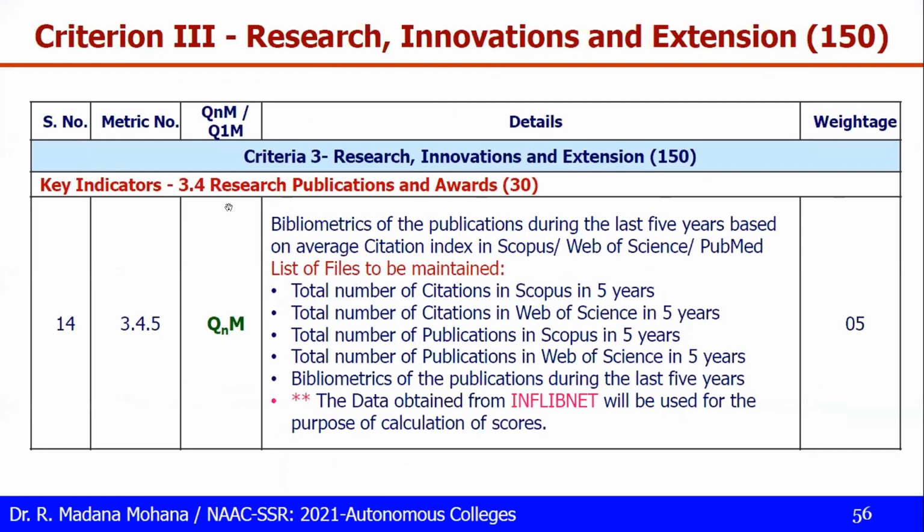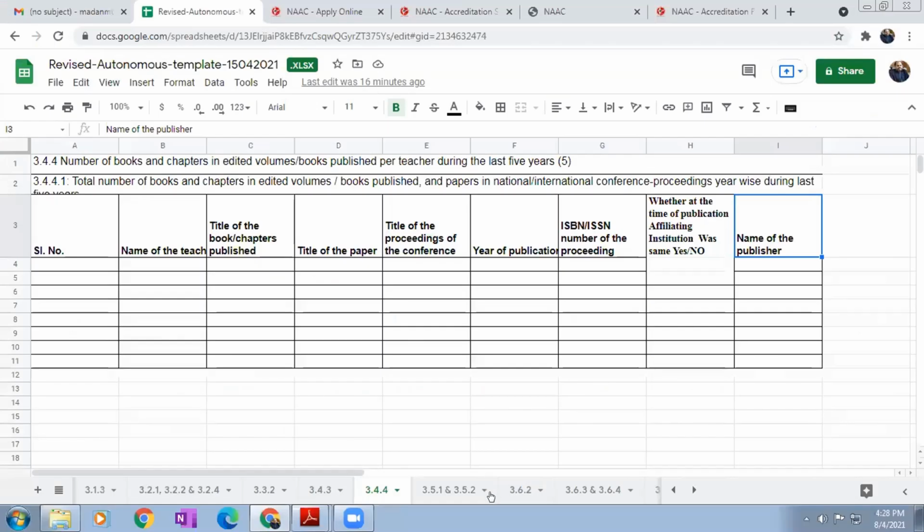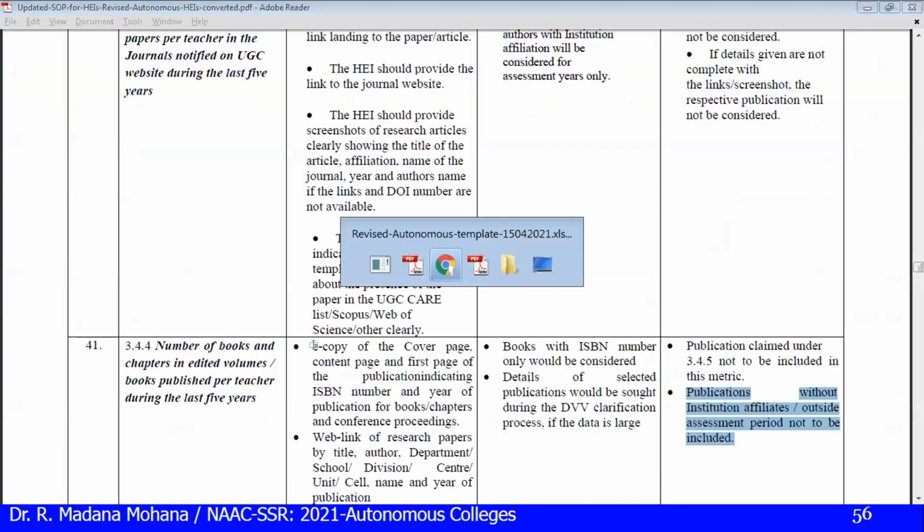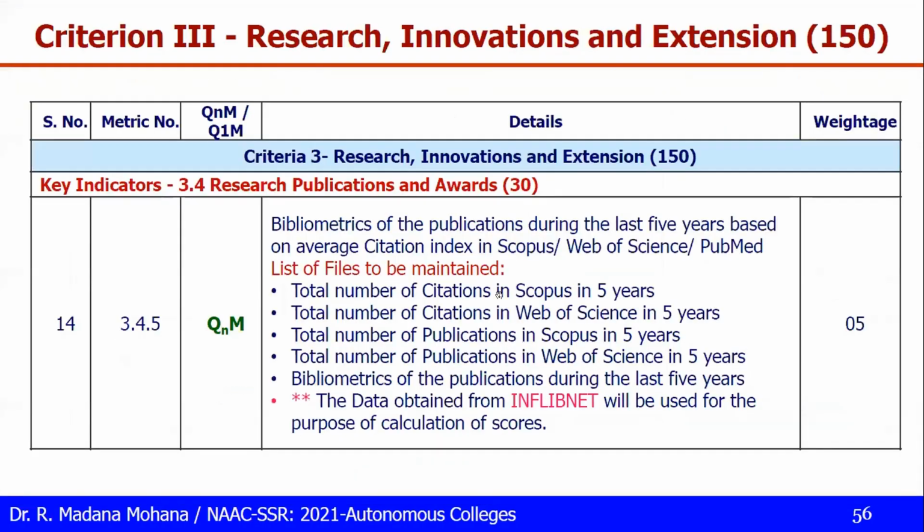Then 3.4.5, this is bibliometric. Bibliometric of publications during the last 5 years, which covers the citation index in Scopus, Web of Science, PubMed, etc. For 3.4.5, we don't have any template. So we have to maintain the total number of citations in Scopus for the last 5 years, then citations in Web of Science, then total publications in Scopus, total publications in Web of Science, bibliometric of the publications during the last 5 years.